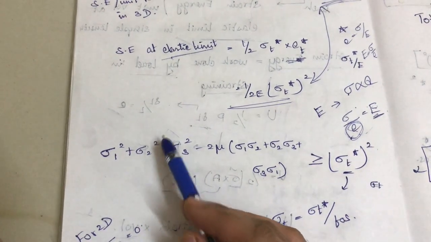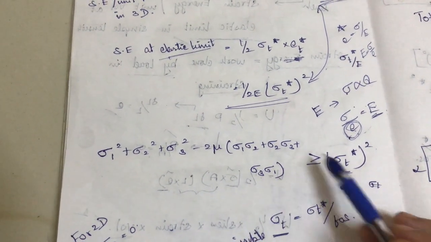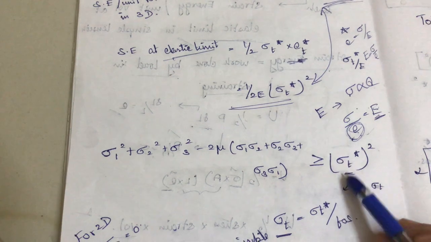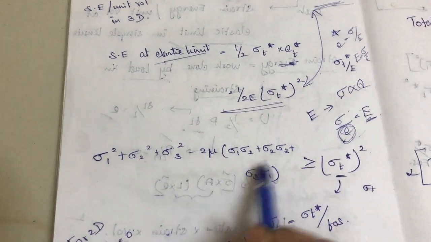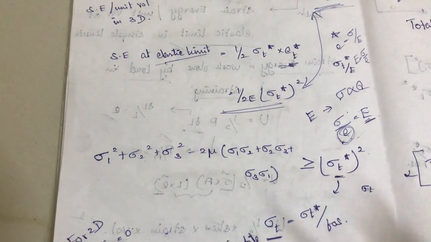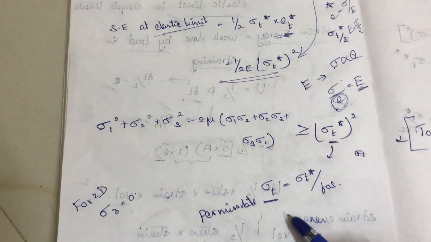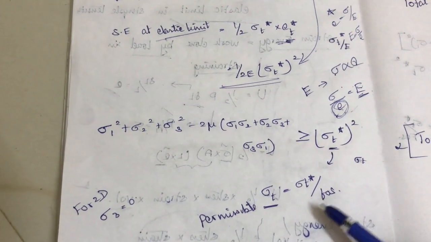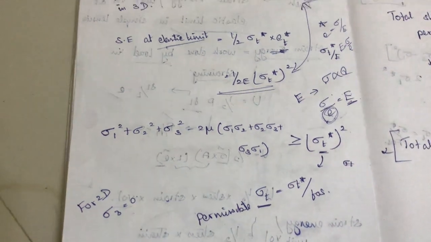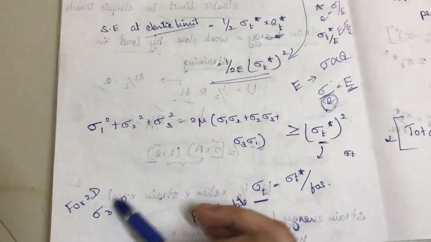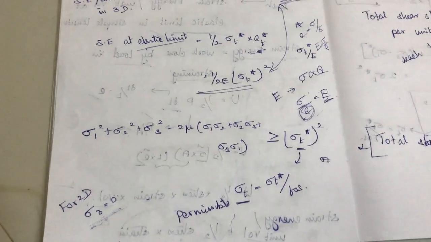Sigma 1 square plus sigma 2 square plus sigma 3 square minus 2 mu into this form, which is greater than or equal to sigma T star the whole square. So when it reaches this value, the failure will start. This sigma T here is nothing but the permissible stress, which is sigma T star by FOS. If it is 2D, just include sigma 3 as 0.